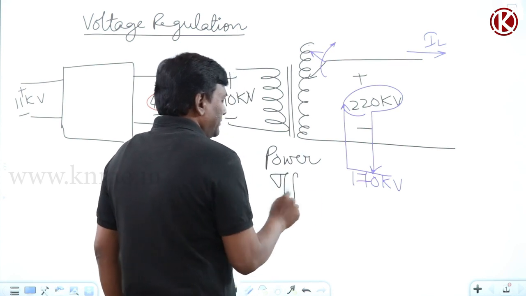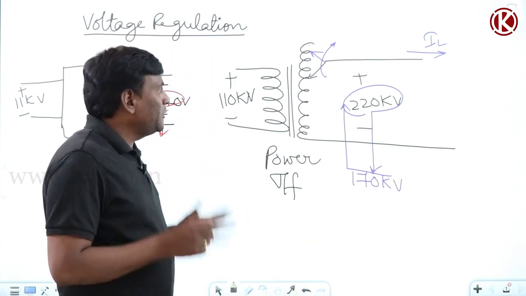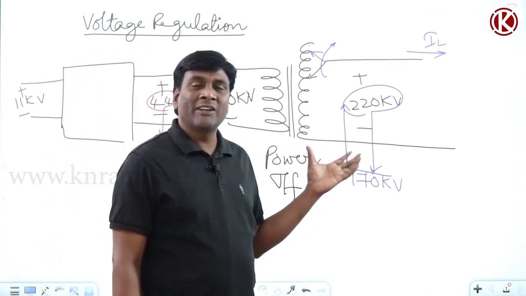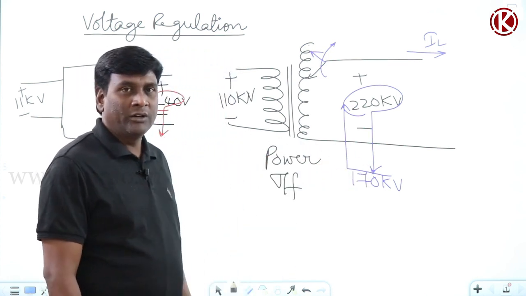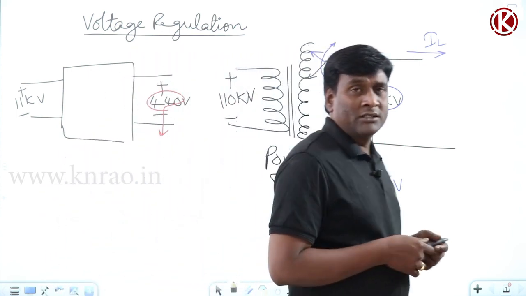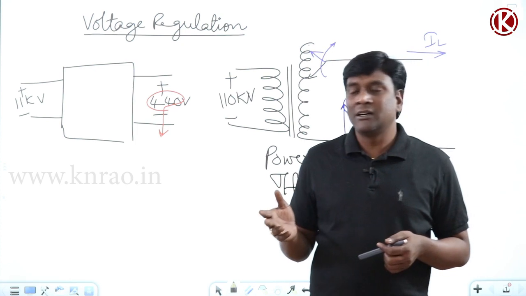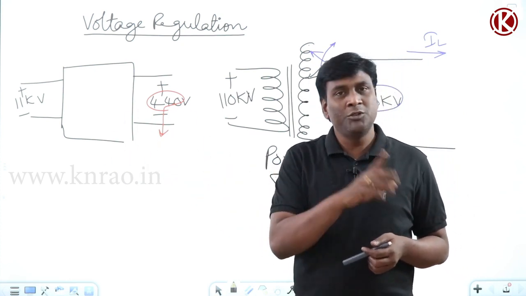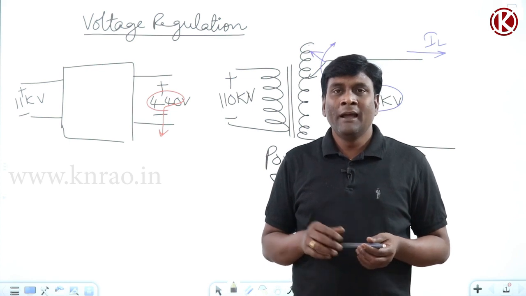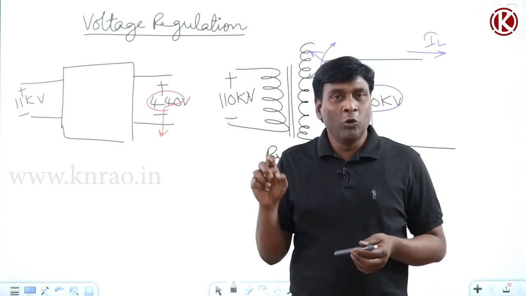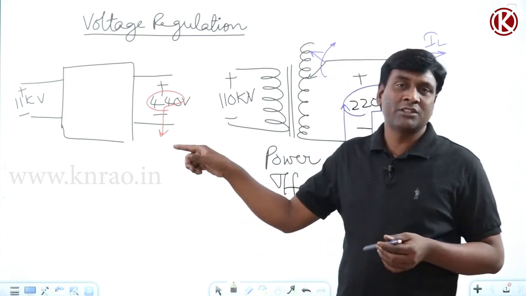So the logic here is, why do we need to calculate voltage regulation for a power transformer? Because for a distribution transformer, we calculate voltage regulation since the distribution transformer secondary is directly connected to the utilities, and all those utilities' performances are influenced by the voltage profile maintained by the distribution transformer.